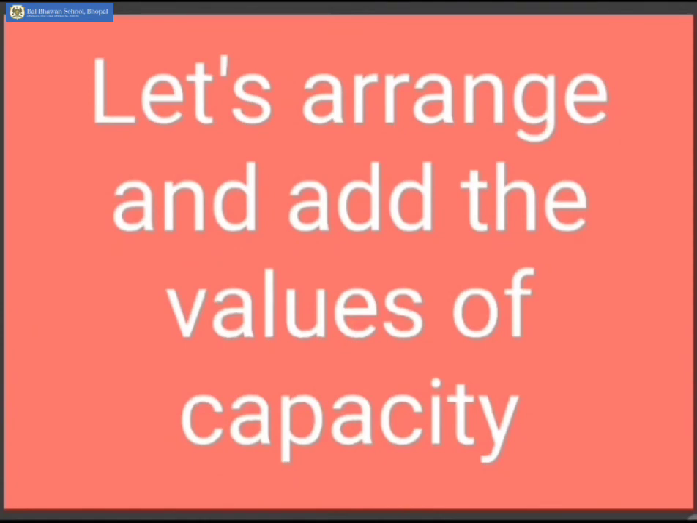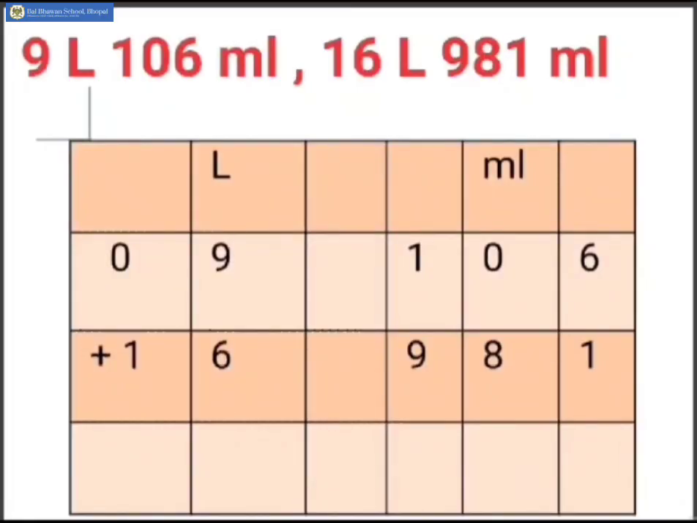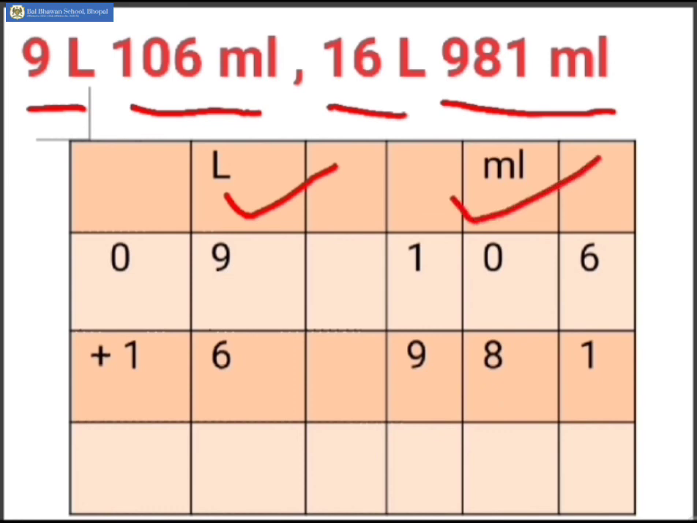Remember children, we always use liters and milliliters as the standard unit to measure the capacity of any container or to measure the amount of liquids. Children, let us arrange and add the values of capacity now. Let us add 9 liters 106 milliliters to 16 liters 981 milliliters. Children, make sure to arrange them in the correct liter and milliliter columns. All the values must be arranged properly according to the liter and milliliter columns in this question.